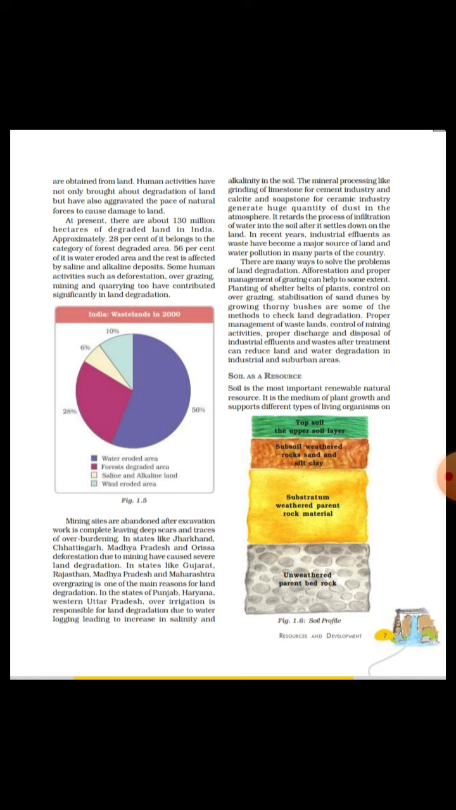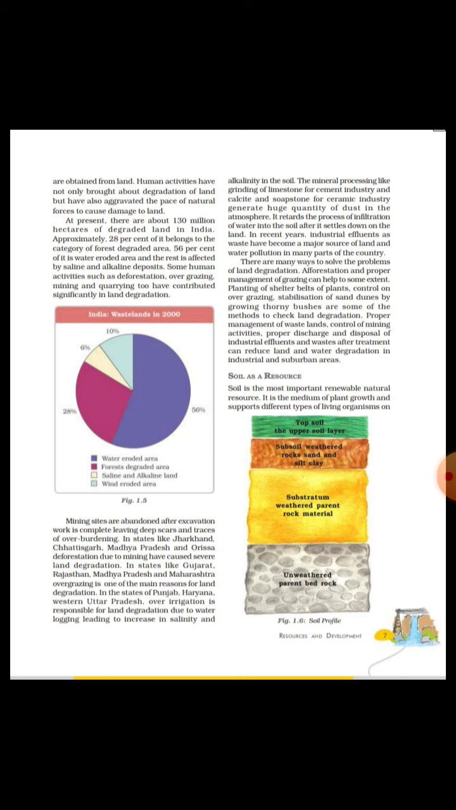Now, some activities which are leading to land degradation are grazing, overgrazing, deforestation, mining, quarrying, mineral processing industries, etc. But apart from all these activities, mining is mainly responsible for land degradation in India. Now let us see how mining is responsible.